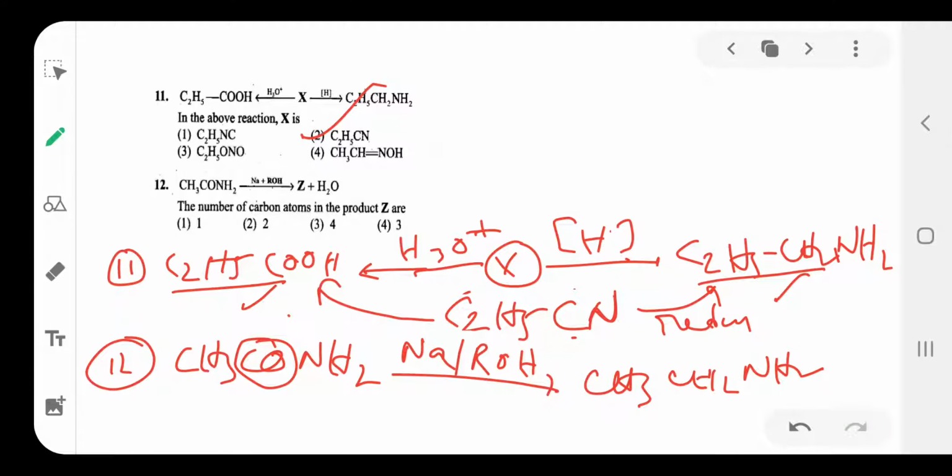Ethanamine is formed. The number of carbon atoms in the product Z: 1 and 2 carbons. So option is 2. Two carbons are present in this product. Option 2.